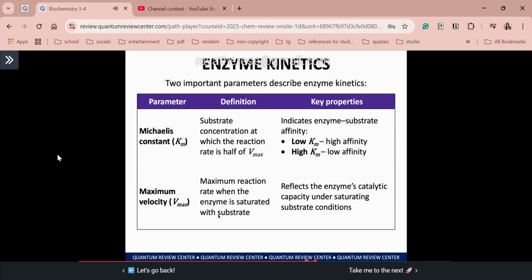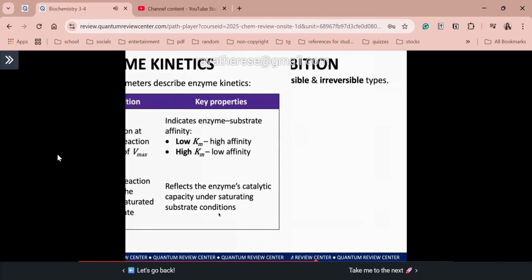So this is a very important class, because we will apply the kinetics, these two parameters, in determining the type of inhibition in your enzymes. All right? And that is our next topic.